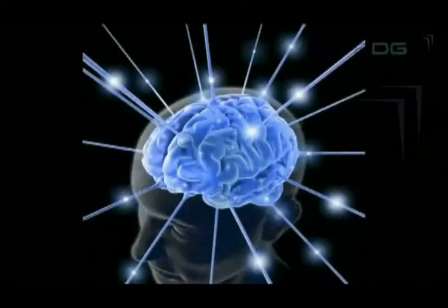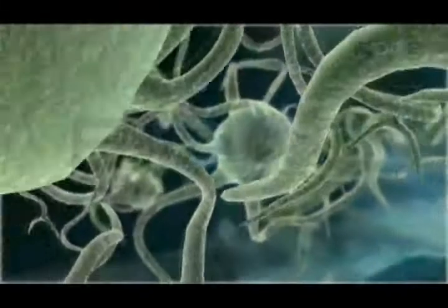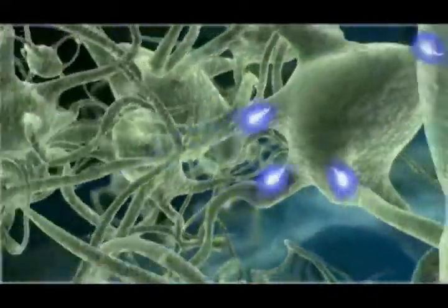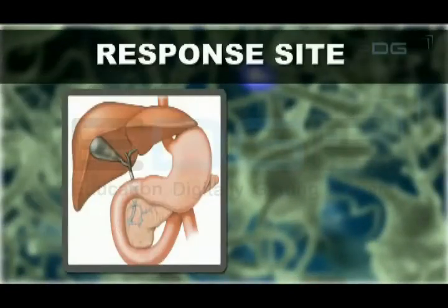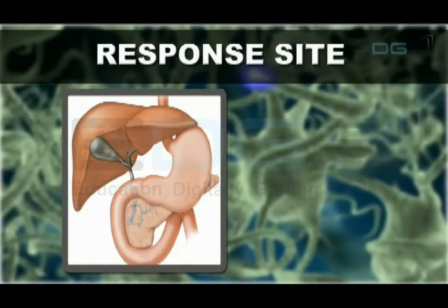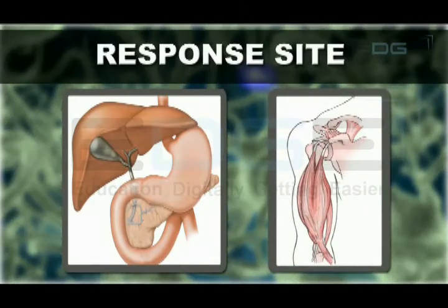The brain then processes this information and sends back the response via electrical impulse to the site where the response is desired. The response site can be anything like the release of a hormone from a gland or relaxation or stretching of a muscle. This is a simple framework of how the nervous system works and makes us capable of detecting changes in our external environment and responding accordingly to them.